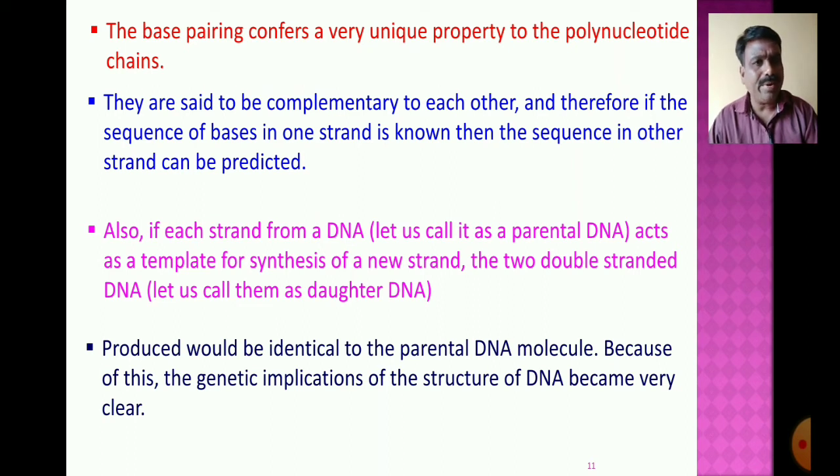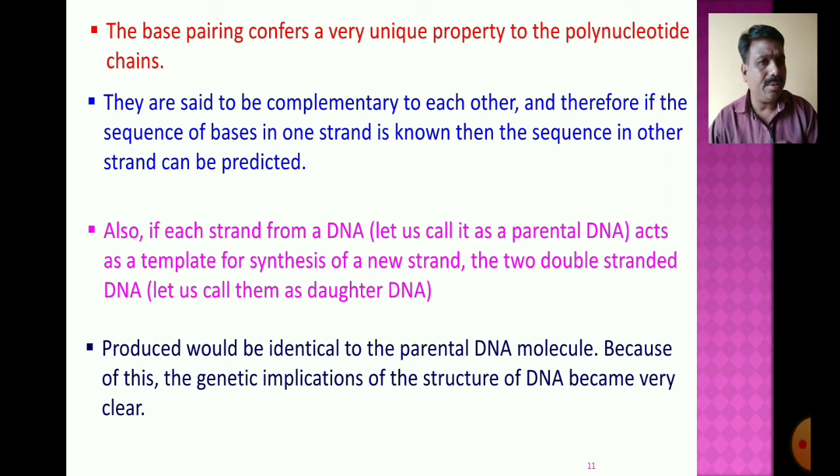The genetic implication is this: when new strands are synthesized over the parental DNA strand, the parental strand synthesizes the daughter DNA that will be a copy of the genetic information. The copies of the genetic information present on the parental strand will be coded on the daughter strands.